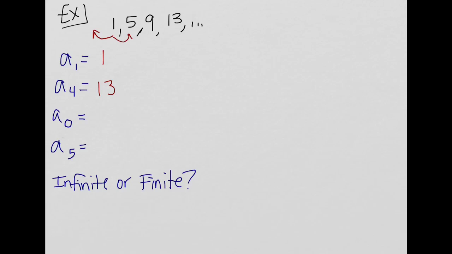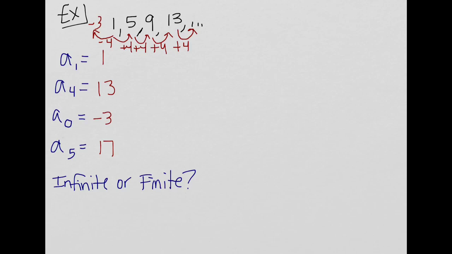So if you look at what's happening to get from one number to the next, I like to draw arrows. We're adding 4. Hopefully you can see that. So if I'm adding 4 to get to these other numbers, I would add 4 to get to this term. Well, I want to go back 4 to get to this 0 term. So 1 minus 4 is negative 3. So the 0 term would be negative 3. A sub 5, though, if we're looking for the fifth term, we just said to keep going forward, we need to add 4. So we're going to add 4 more, which would be 13 plus 4, which is 17.